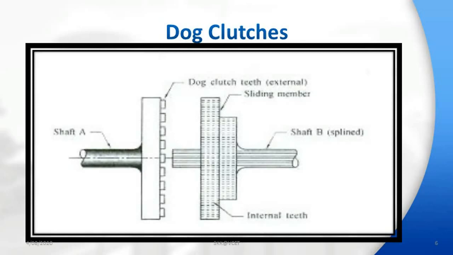The smaller diameter splines ride on a splined shaft and turn with it. The larger internal splines match with external dog clutch teeth on the shaft.